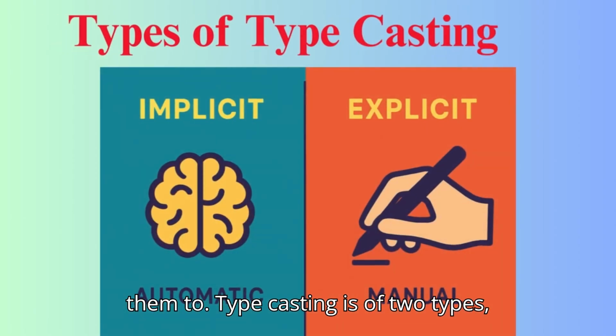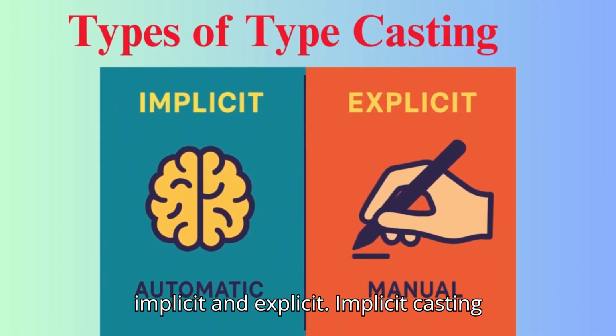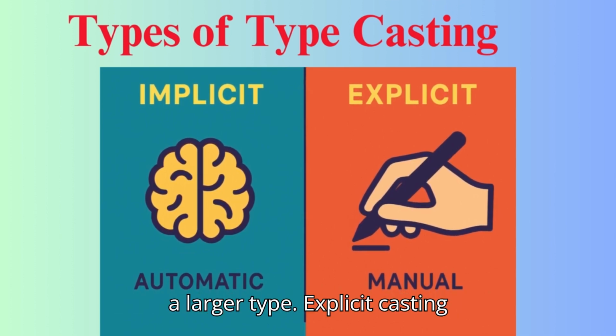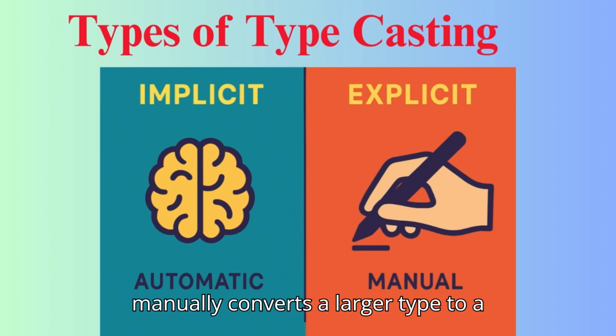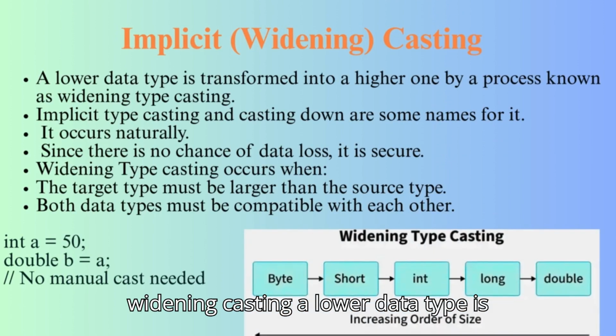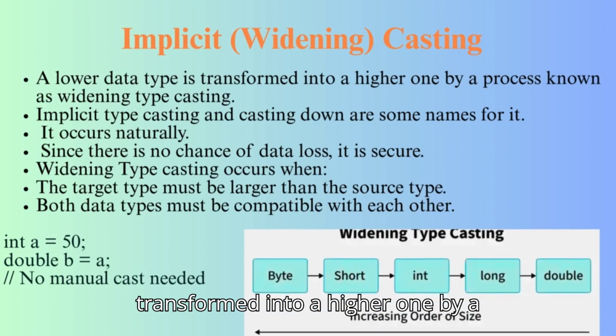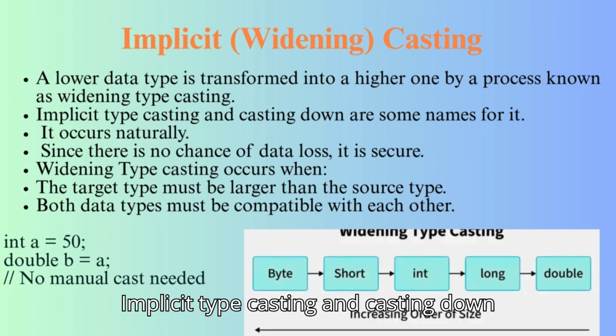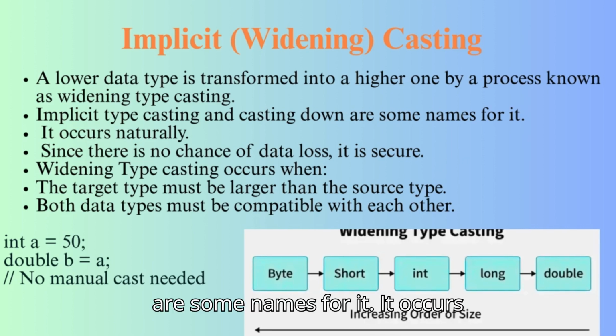Typecasting is of two types, implicit and explicit. Implicit casting automatically converts a smaller type to a larger type. Explicit casting manually converts a larger type to a smaller type using a cast. Implicit, widening casting: a lower data type is transformed into a higher one by a process known as widening typecasting. Implicit typecasting and casting down are some names for it.